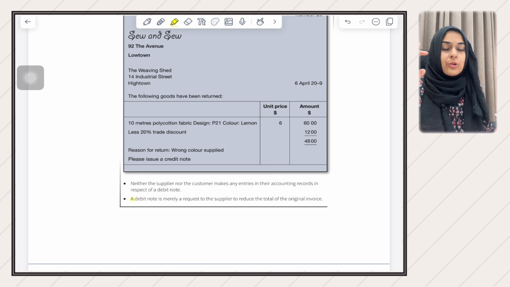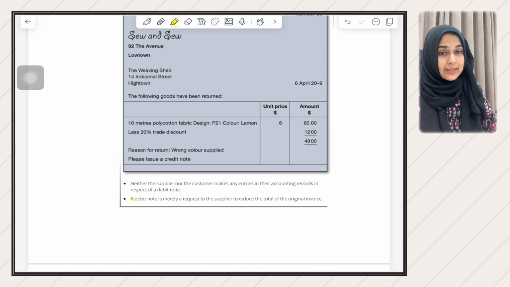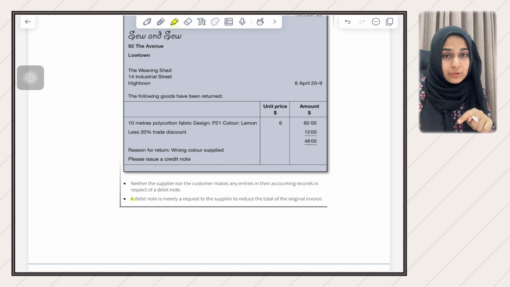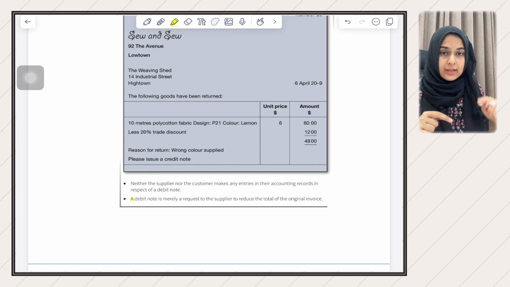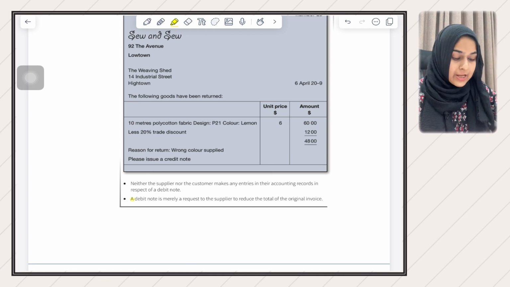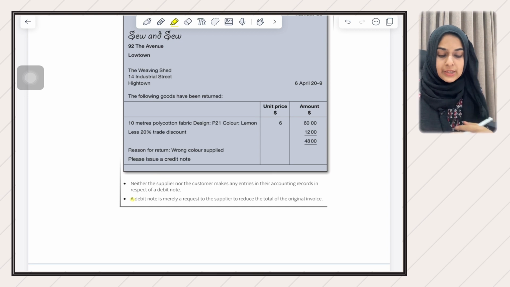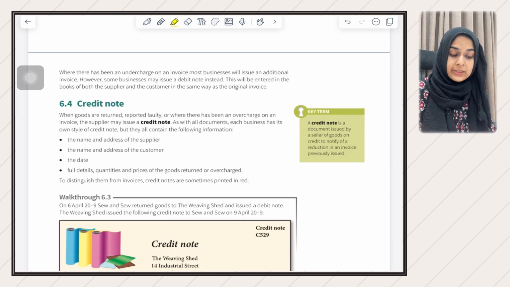So before, when Kader sold goods to Aisha, at that time Kader overcharged Aisha for some goods. So now Aisha is requesting by issuing a debit note, and then they have given you a credit note in the question, which is issued by Kader to confirm that the amount that has been overcharged has been reduced from her original invoice. So if you look at the credit note, they're saying a credit note is when goods are returned, reported faulty, or where there has been an overcharge on an invoice, the supplier may issue a credit note. So in this case, the supplier is Kader.